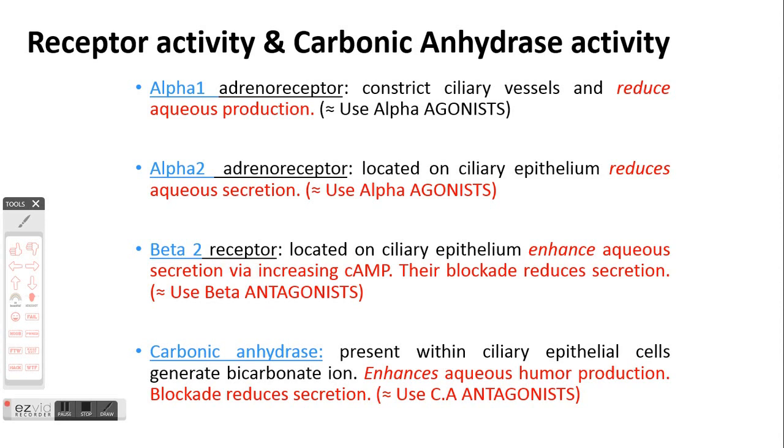because alpha 2 receptors are basically autoreceptors, and stimulation of alpha 2 receptor actually reduces the aqueous secretion, and then the stimulation of beta 2 receptors located on ciliary epithelium enhances the aqueous secretion by increasing the cyclic AMP. So if we block beta 2 receptors by using beta blockers, it will reduce the aqueous secretion.